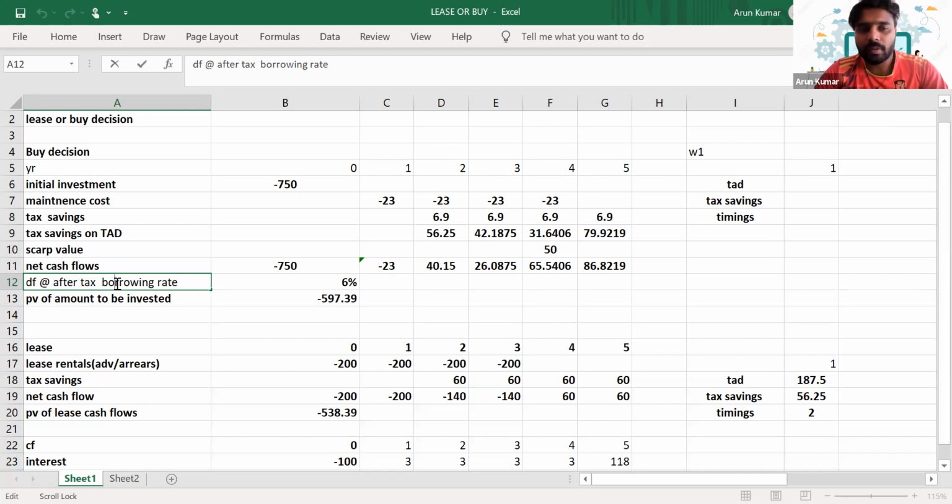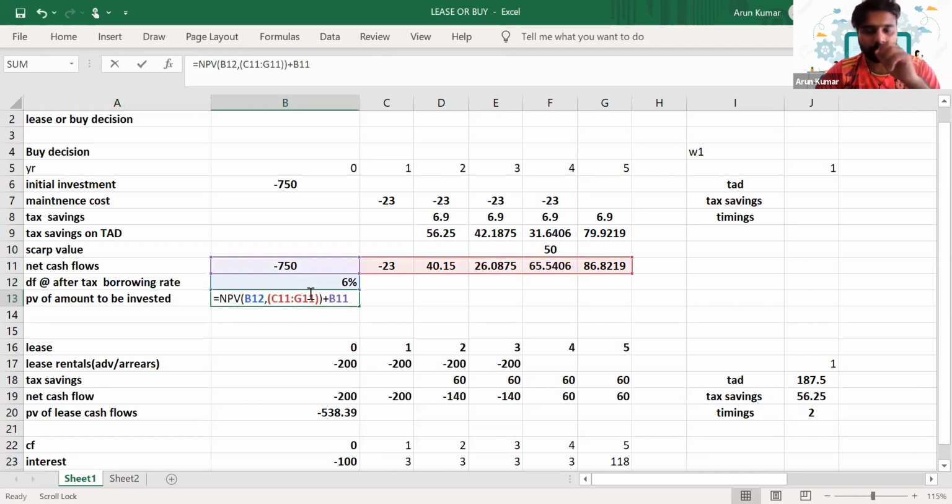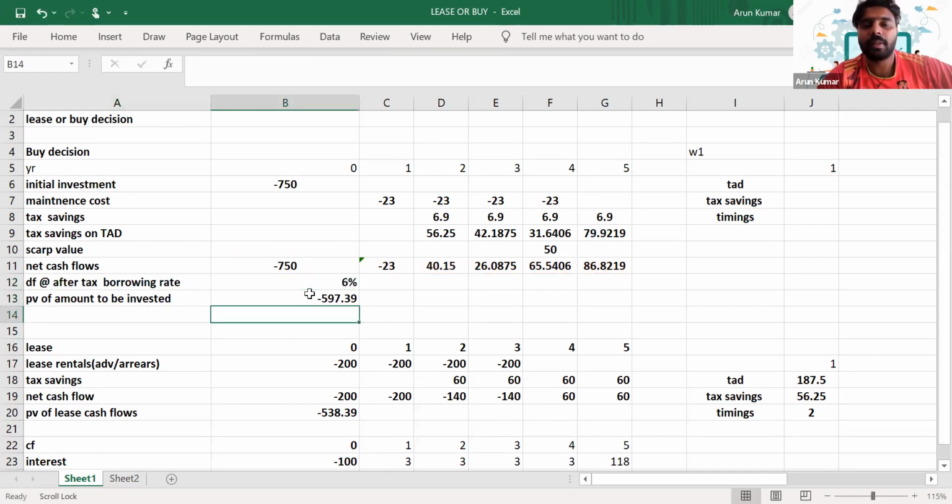Then we'll net off the cash flows, and these cash flows will get discounted at the incremental borrowing rate. And finally, you will get a present value. You have to take the present value of this cash flow. So it will be minus 597.39. Perfect. Now, in case of lease,